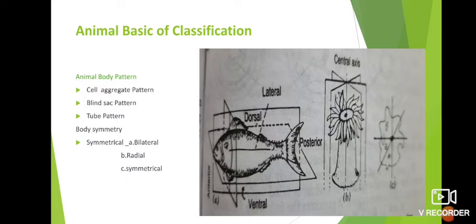The second one is radial symmetry. In radial symmetry, the animal body is divided into two identical halves along a central axis, in more than one plane. Such a condition is called radial symmetry. The best examples are starfish, jellyfish, as well as sea anemone. And the last one is asymmetrical. In asymmetrical, the best example is amoeba. In this case, the body cannot be divided into two identical halves in any plane. That is called asymmetrical.